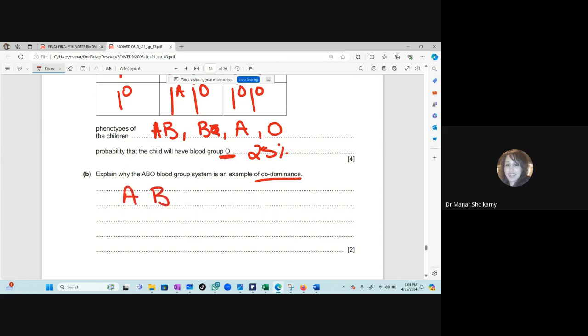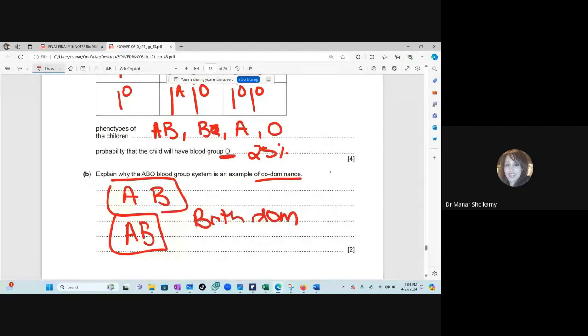When both dominant alleles are present in the genotype, the phenotype will be AB. So when do you have a codominant condition? When you have two dominant alleles and they are both expressed in the phenotype. This is an example of codominance.